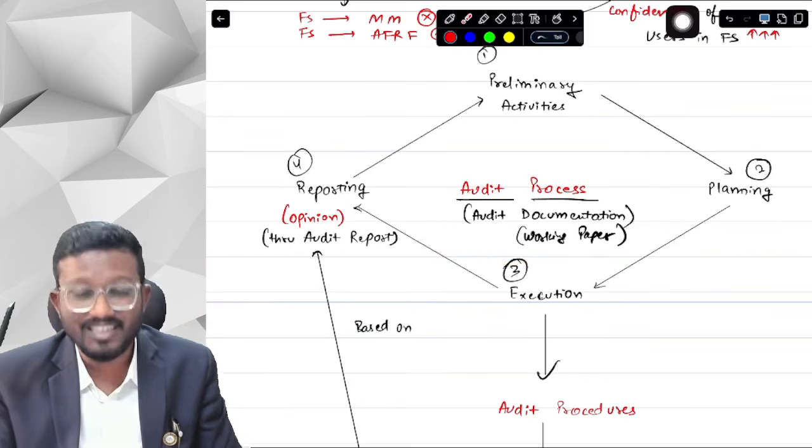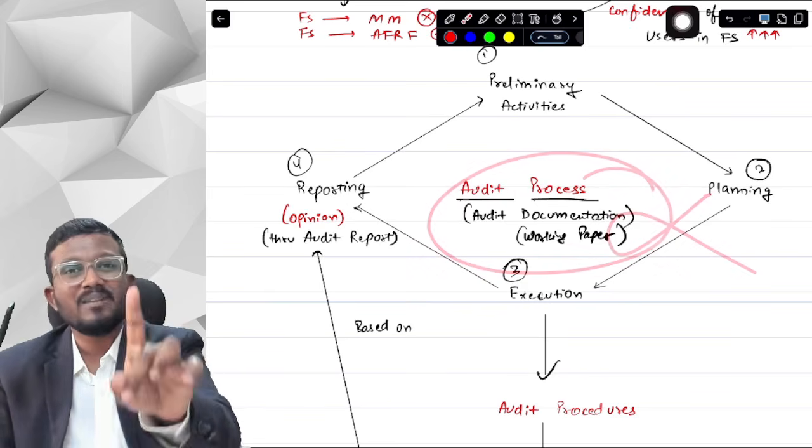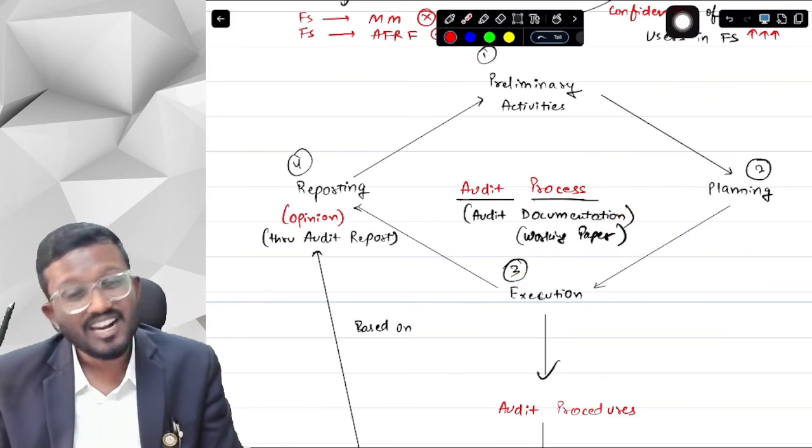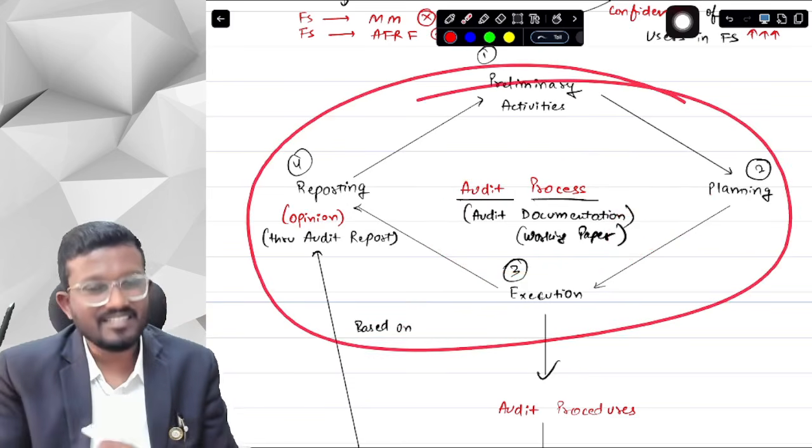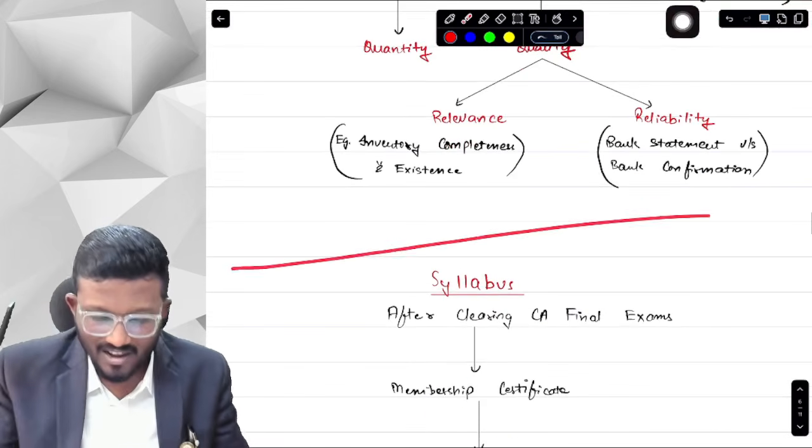And that is why it is said that if you have not prepared the audit documentation, that means you have not done the work. That is why audit documentation is so mandatory. And this was the whole audit process. I hope you have understood everything.